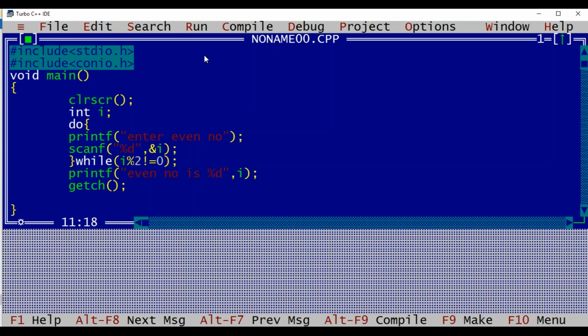So this is about the while and do while loop. Now in the next tutorial we will check out the for loop.